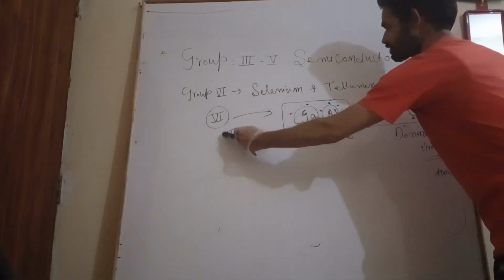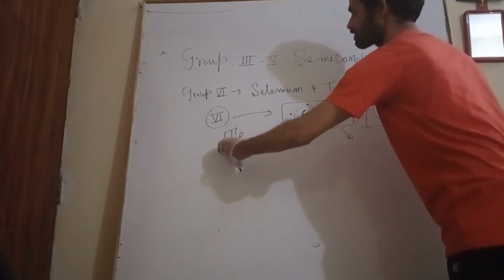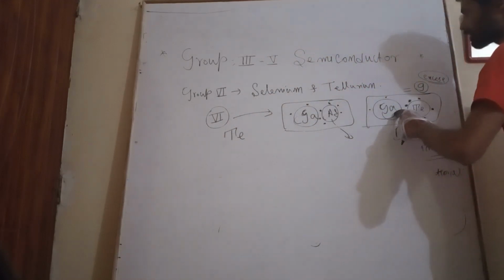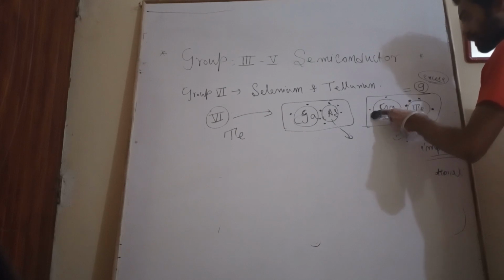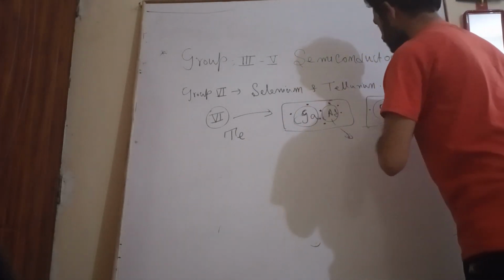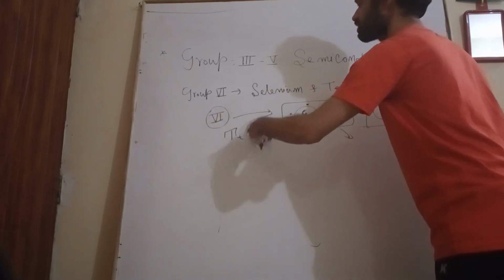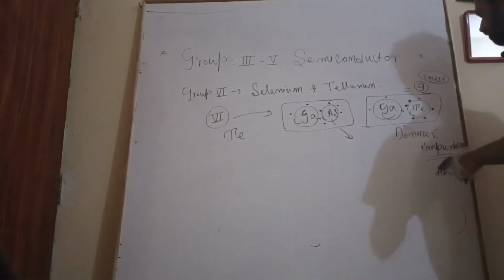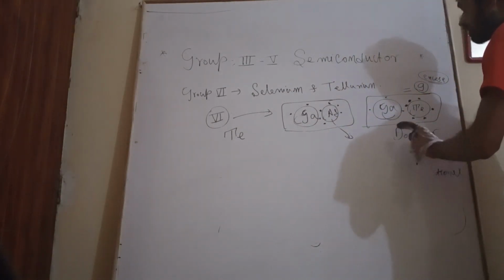Tellurium has 6 electrons in its outermost shell and gallium has 3, so 6 plus 3 is equal to 9, meaning there is one excess electron, which indicates that this tellurium, which belongs to group 6, acts as a donor impurity.